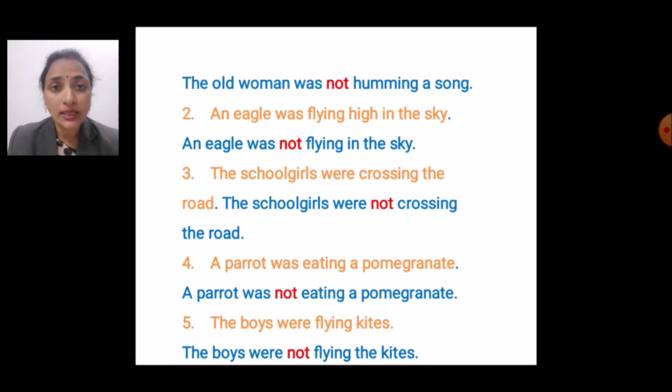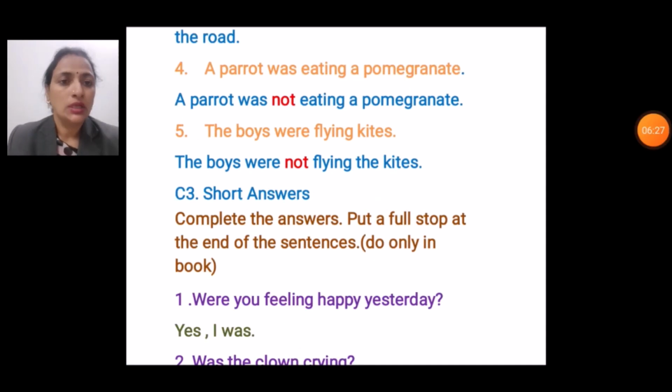लड़के पतंग उड़ा रहे थे. Simple sentence, लड़के पतंग नहीं उड़ा रहे थे. The boys were not flying the kite. Now we will move to the next exercise. Complete the answers. Put a full stop at the end of the sentences. Here these are the short answers. Short form में हमको answers लिखने हैं.